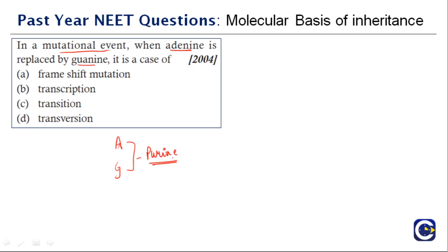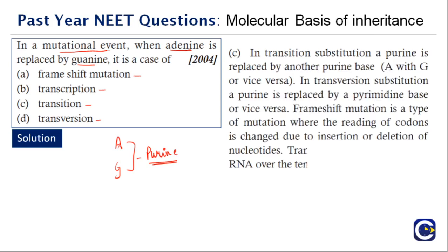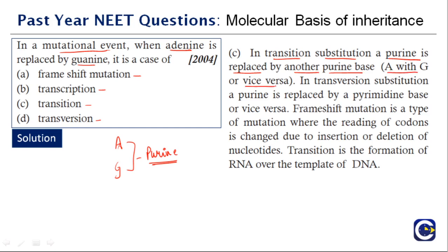So what is this case? Is it a case of frameshift mutation? Is it transcription? Is it transition, or is it transversion? So what is the right answer when a purine is replaced by a purine? It is a transition. In transition substitution, a purine is replaced by another purine base, A with G or vice versa. What happens in transversion?